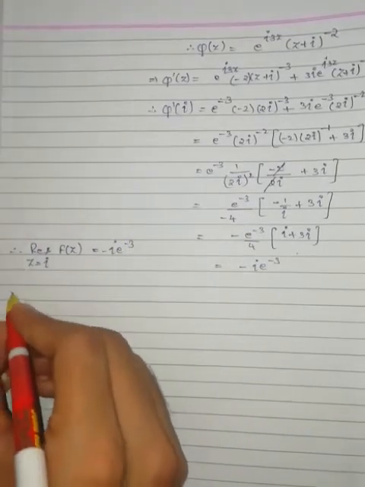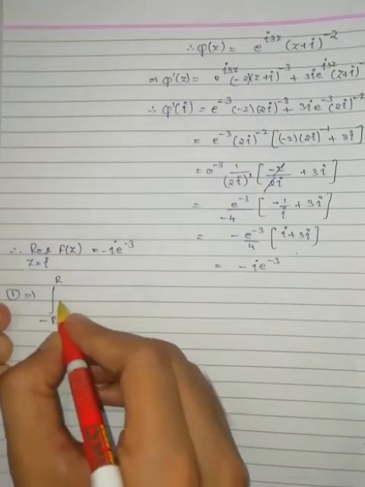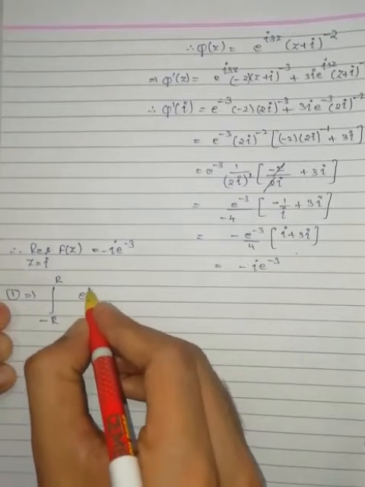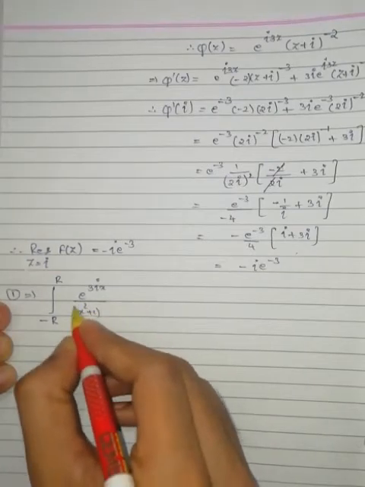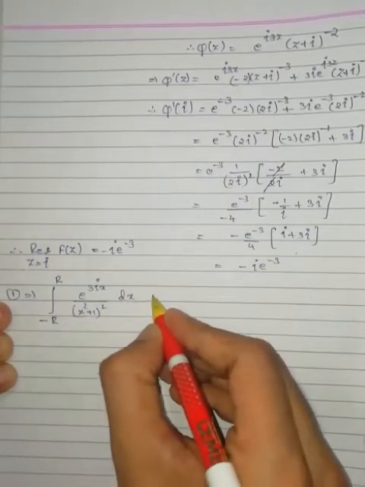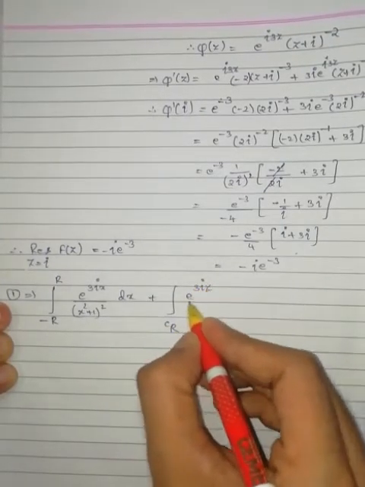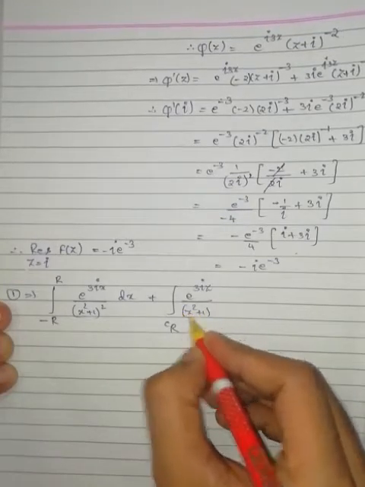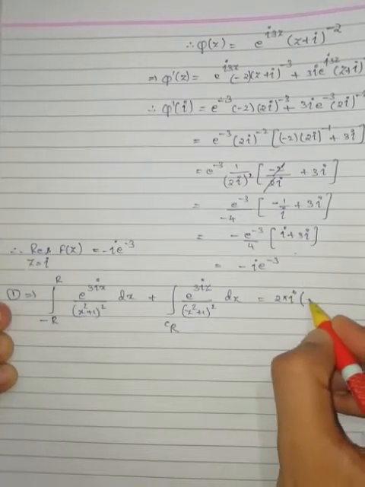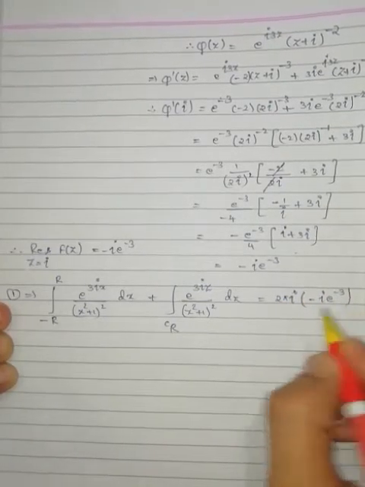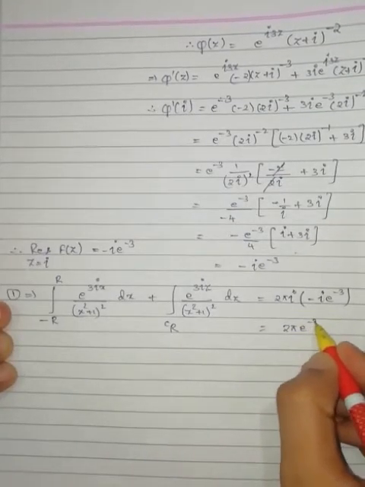Therefore, equation number 1 implies integration from minus capital R to capital R of capital F of x, that is e to the power of 3 iota x by x square plus 1 whole square dx, plus integration over CR of e to the power of 3 iota z by z square plus 1 whole square dz, is equal to 2 pi iota into minus iota e to the power of minus 3, which is equal to 2 pi e to the power of minus 3.